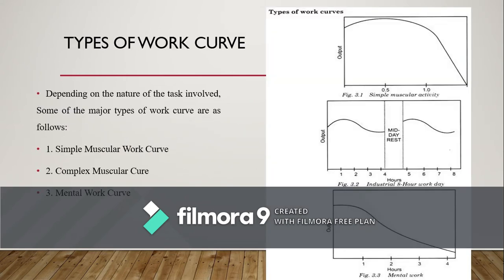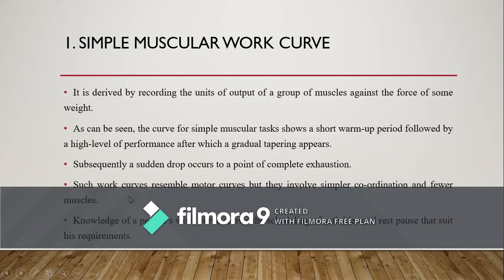So here this is the graph of work output and time. This is the output on the y-axis and this is time duration. When you look at these curves, you can see that we can find three types of curves. Depending on the nature of the task involved, some of the major types of work curves are simple muscular work curve, complex muscular curve, and mental curve.